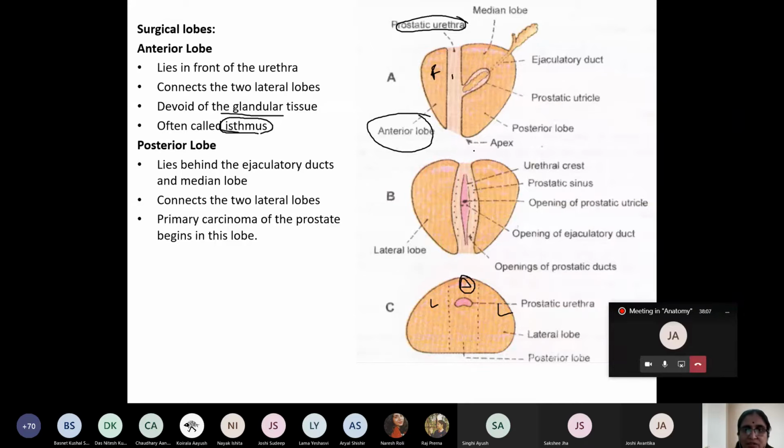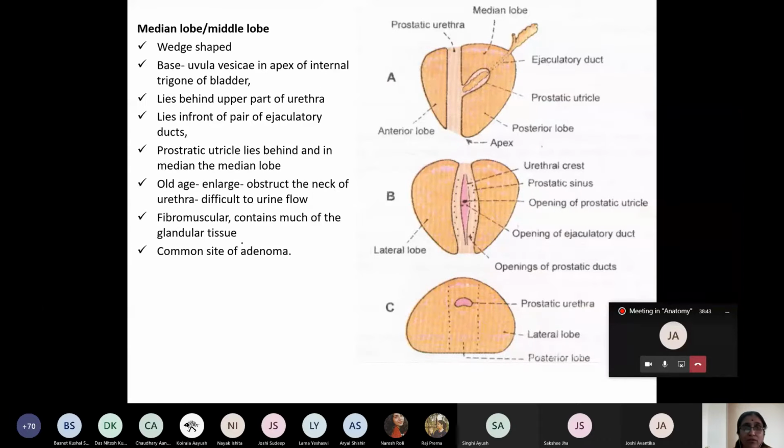Now, my dear student, which lobe is this? This is the posterior lobe. The posterior lobe lies behind which duct? The ejaculatory duct and the median lobe. In this picture you can see the posterior lobe connects the 2 lateral lobes from behind. The posterior lobe is the commonest site for primary carcinoma of the prostate, so primary carcinoma begins in the posterior lobe. This is the clinical aspect associated with the posterior lobe.